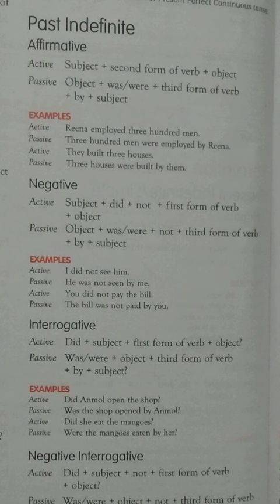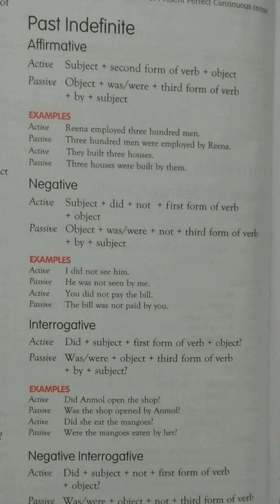Second important point, when we interchange from active to passive or passive to active, the subject and object interchange, meaning the subject of active becomes the object of passive and the object of active becomes the subject of passive. And the third important point is we use the third form of the verb in all passive sentences.